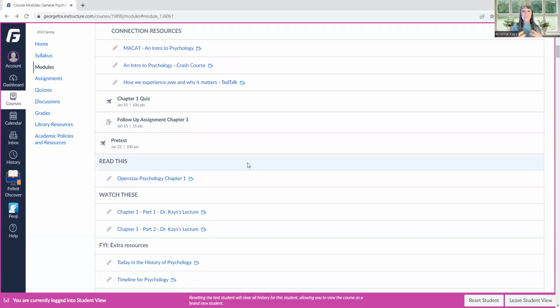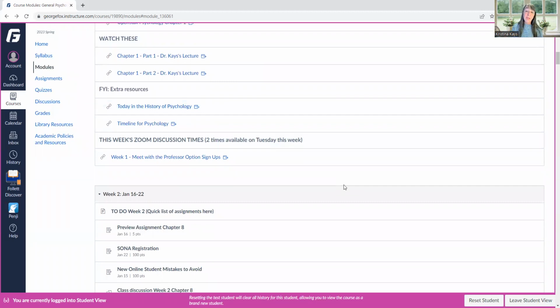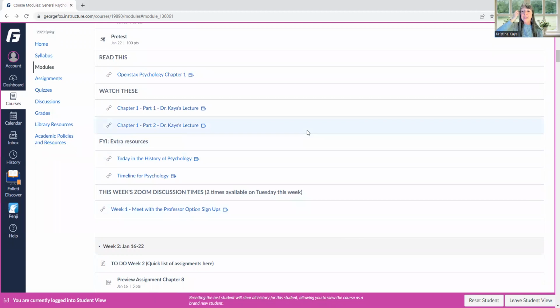The goal of this is to help us see what kind of base knowledge you came into psychology, this course, with. And then we'll have a post-test at the end of the semester, and I'll communicate that more as we get into the semester. Other things to recognize is there's a meet with the professor assignment, and that's going to show up every week. You have the opportunity to meet with me in person individually. You can meet with me on Zoom individually, or I have weekly small group pieces.